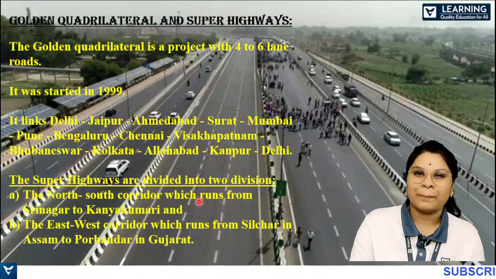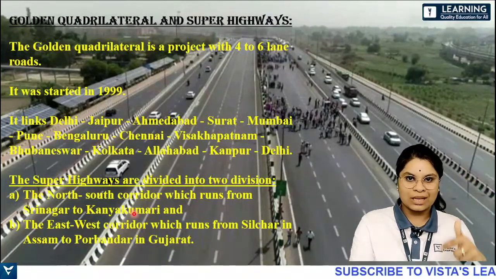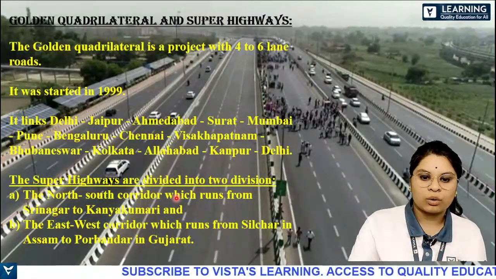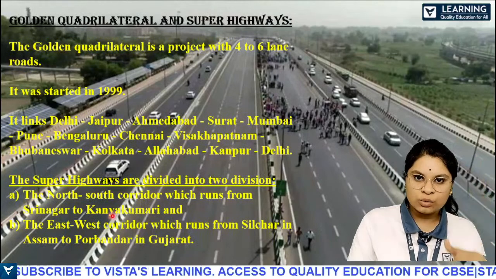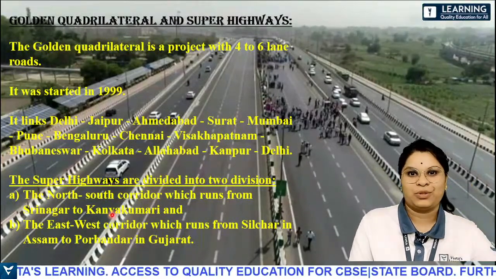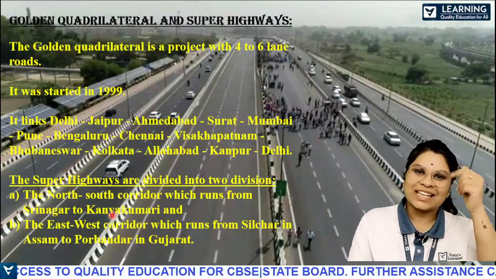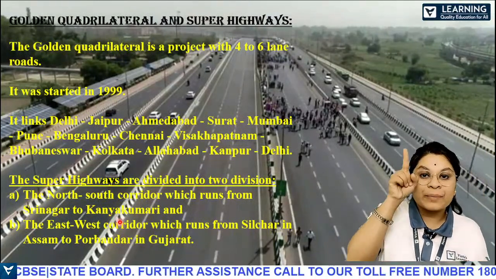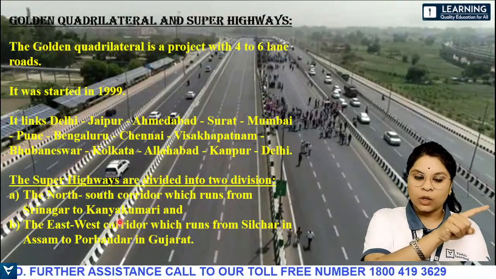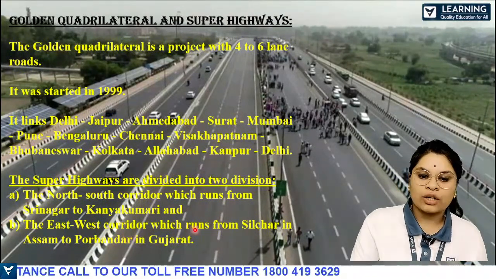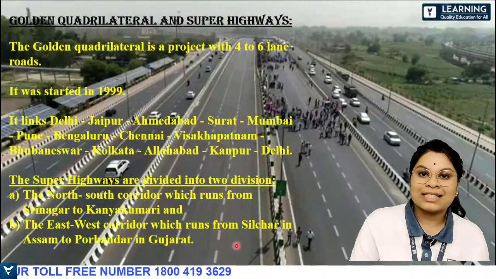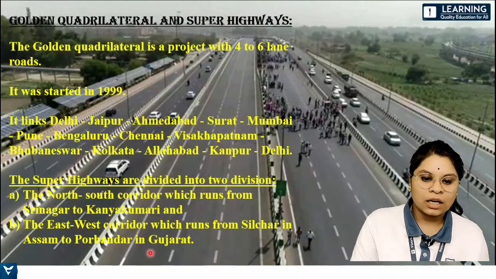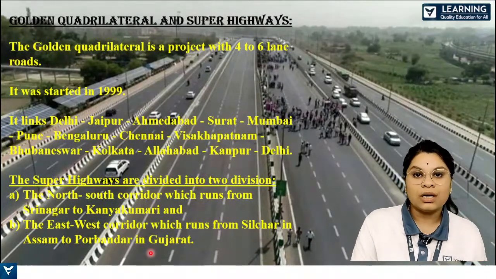And next, the super highways are divided into 2 divisions. Mainly you have the north to south corridor, which runs from Srinagar to Kanyakumari, basically from tip to tip, North India's tip to South India's tip. And then from east to west, there is a corridor which runs from Silchar in Assam, towards the east, to Porbandar in Gujarat, to the west.